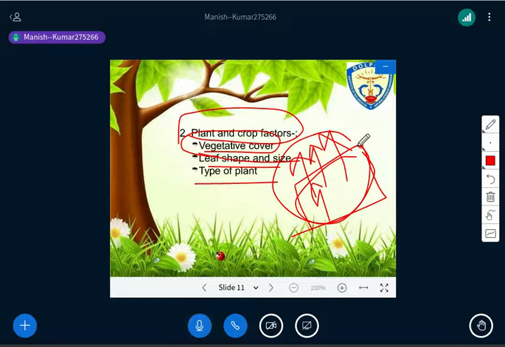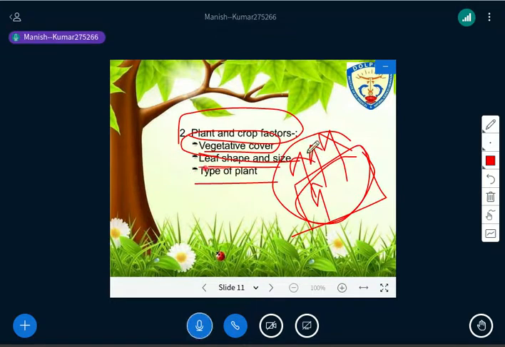In this way the evapotranspiration process can be increased or decreased. If the soil surface is exposed, it means less vegetation is there, so more evaporation will take place from the surface, right? So in this way vegetative cover has a role in the evapotranspiration process, right?